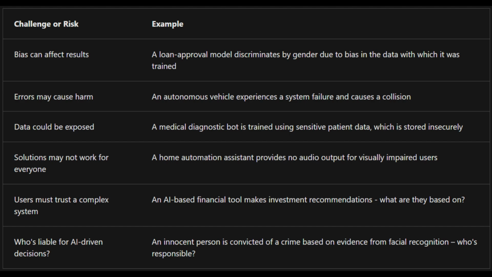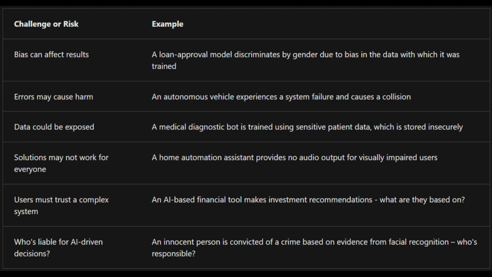Challenge or risk. Example. Bias can affect results. A loan approval model discriminates by gender due to bias in the data with which it was trained. Errors may cause harm. An autonomous vehicle experiences a system failure and causes a collision. Data could be exposed. A medical diagnostic bot is trained using sensitive patient data, which is stored insecurely.